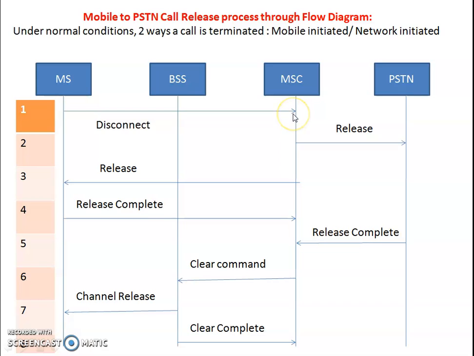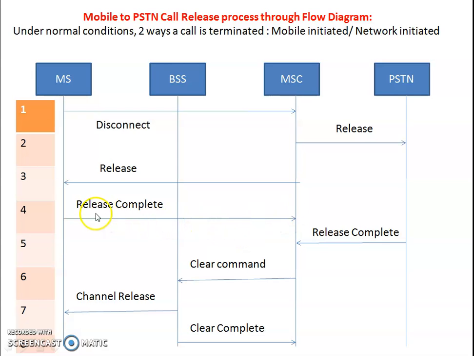It goes to the MSC. The MSC sends a release message to the PSTN network, and later it also gives a release command to the mobile station, based upon the disconnection request sent by the mobile station.